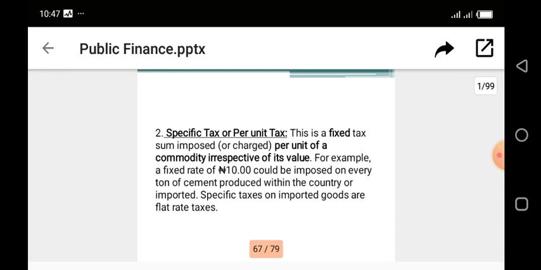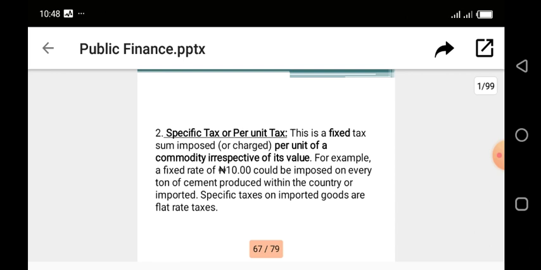So the second type of classification or system of tax is what we call the specific tax or the per unit tax. It is a fixed tax imposed or charged per unit of a commodity, irrespective of the value. So this specific tax does not care about the value of the product, but it charges a flat rate, a fixed rate per unit on the product.